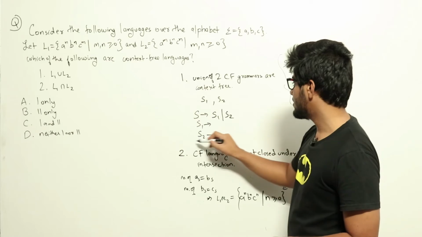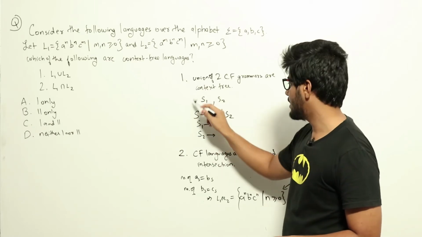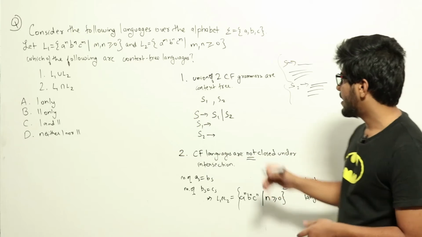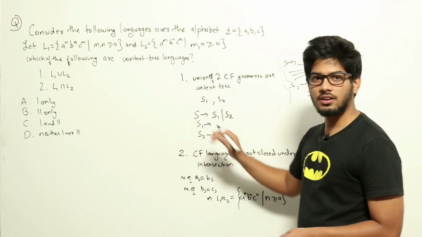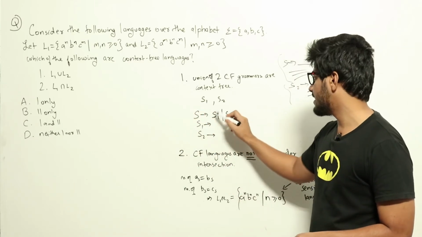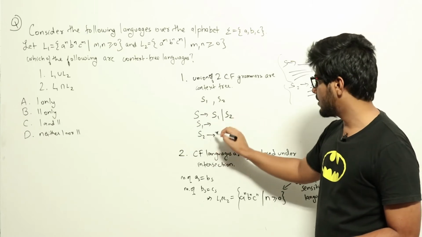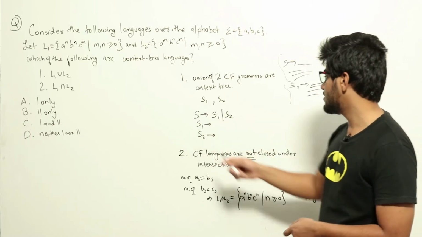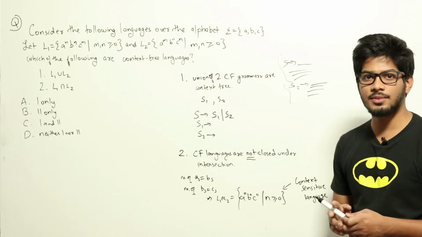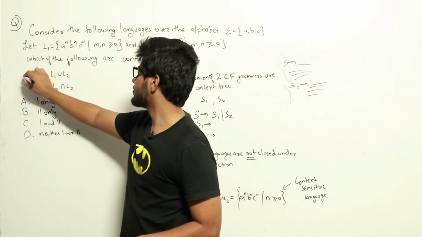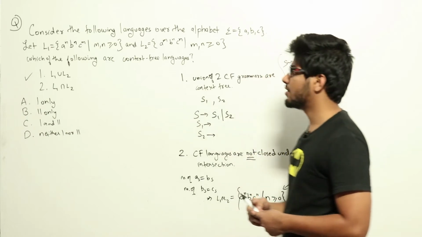If you take a look at this, this is also a context-free grammar. It satisfies all the rules for a context-free grammar, and it generates the union of S1 and S2. S initially gives either S1 or S2, and S1 will give all the strings in L1, S2 will give all the strings in L2. So this shows that the union of two context-free languages is also context-free. So statement 1 is true. Context-free languages are closed under union.